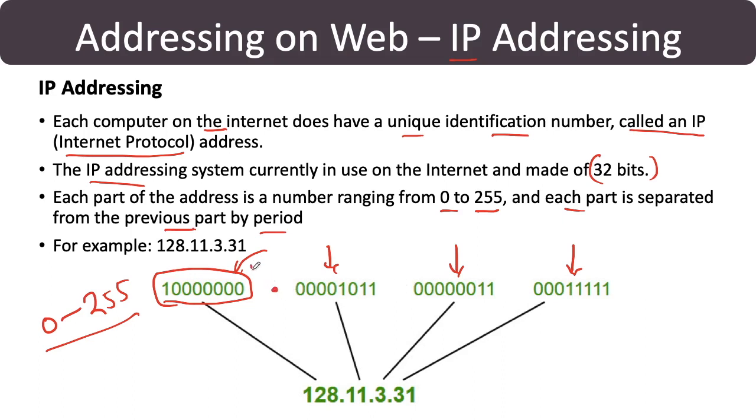So we have 8 bits, dot, 8 bits, dot, 8 bits, dot, 8 bits. One example of an IP address is 128.11.3.31.